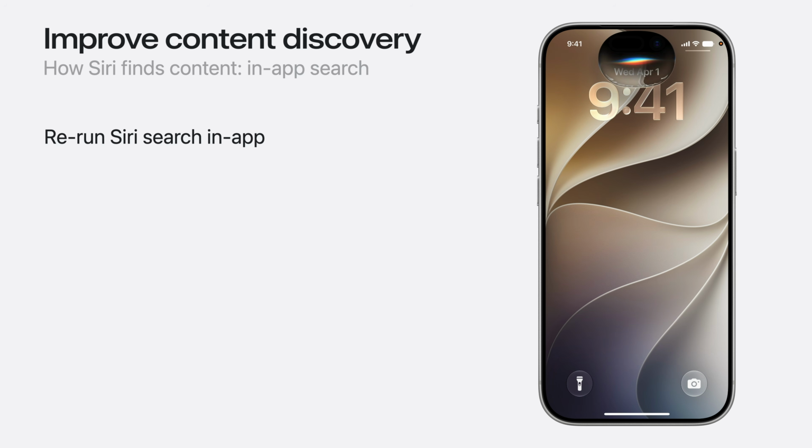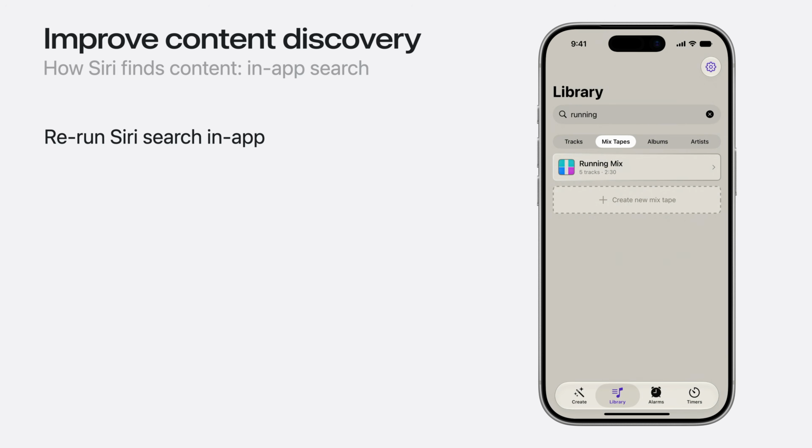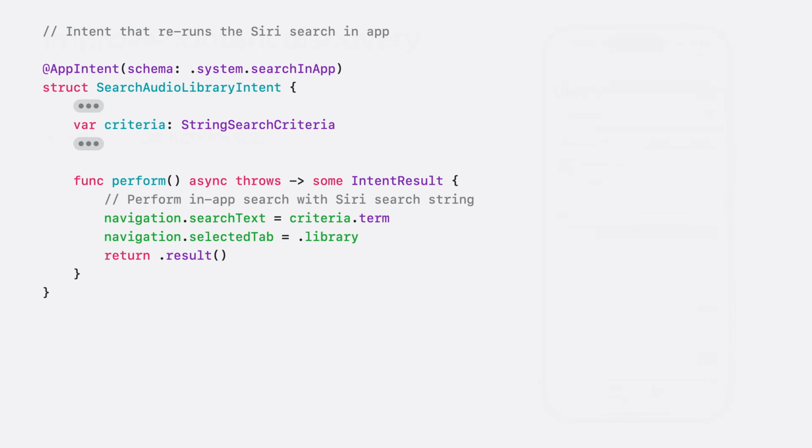Sometimes, people aren't asking Siri to take action. They just want to find something. When I ask, "show me running playlists in CosmoTunes," Siri can display a list of entity search results. That's a nice default, but I spent a lot of time crafting the app's own search experience, and I'd love to show these results there.